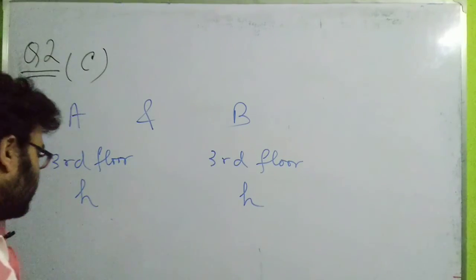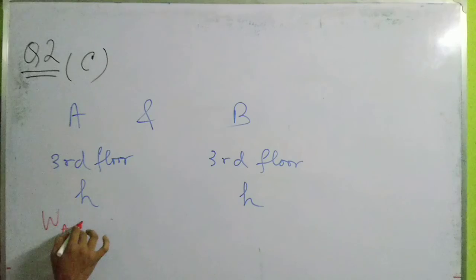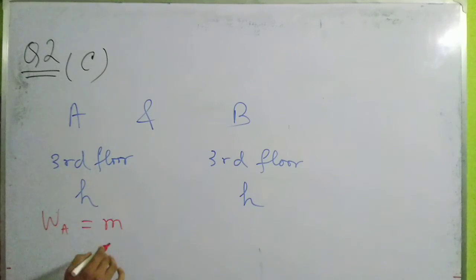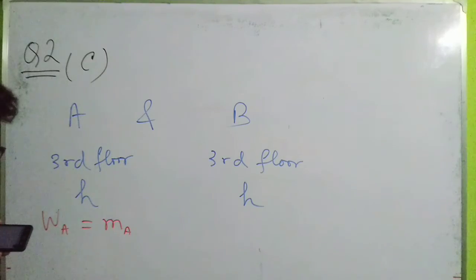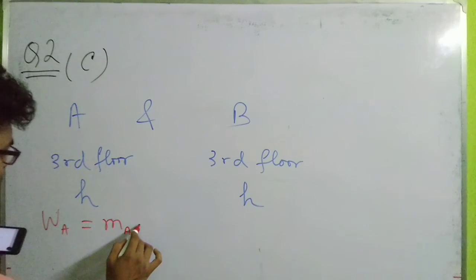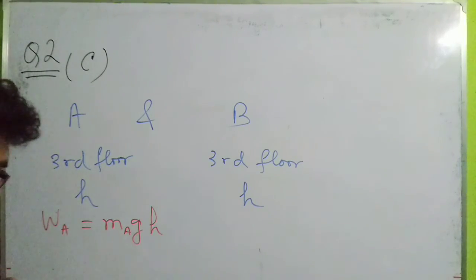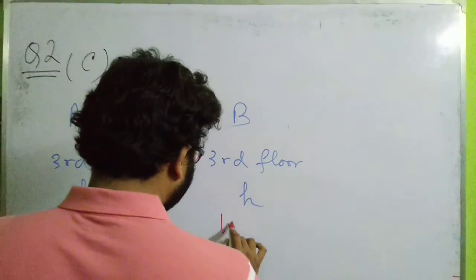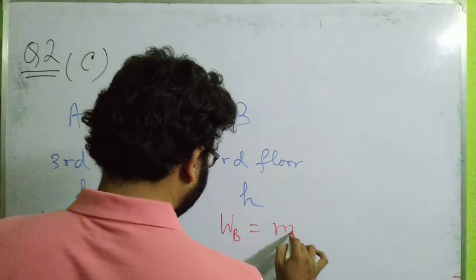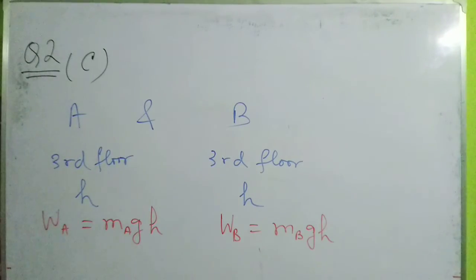So in both these cases, work done by A will be equal to mass of A into g into the displacement h. Likewise the work done by B will be equal to mass of B into g into h, isn't it? So these are the work done.